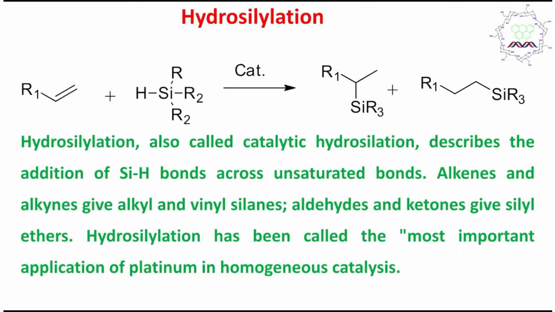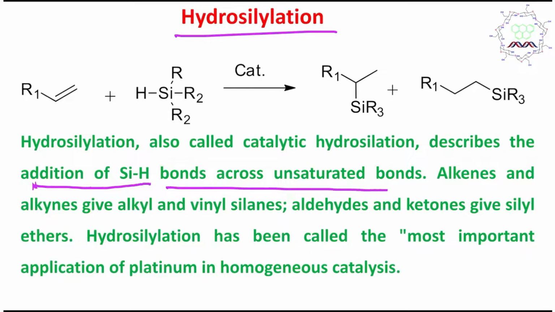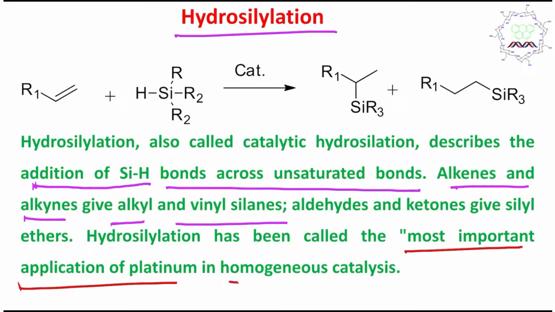Now let's go to the main topic, hydrosilylation. Students, hydrosilylation is actually the addition of the silicon-hydrogen bond across unsaturated bonds, and in this case both alkene and alkyne can participate and produce alkyl or vinyl silanes. Not only that, aldehyde or ketone can also participate. And this is actually called the most important application of platinum in homogeneous catalysis.